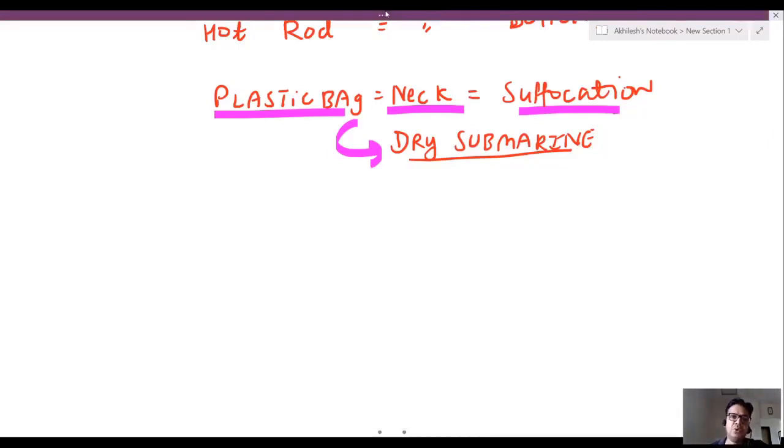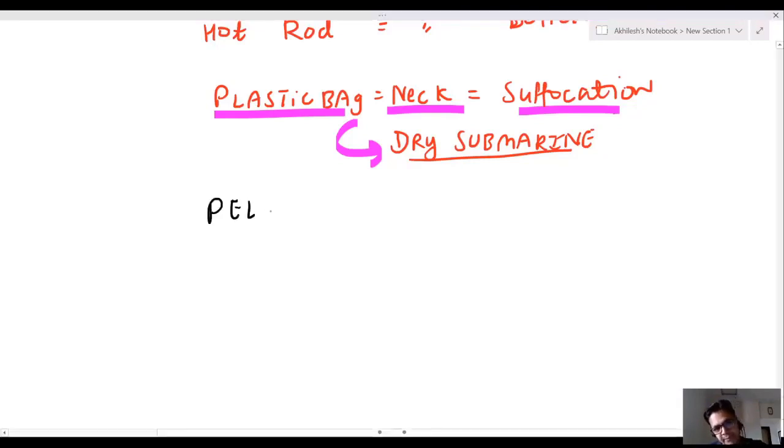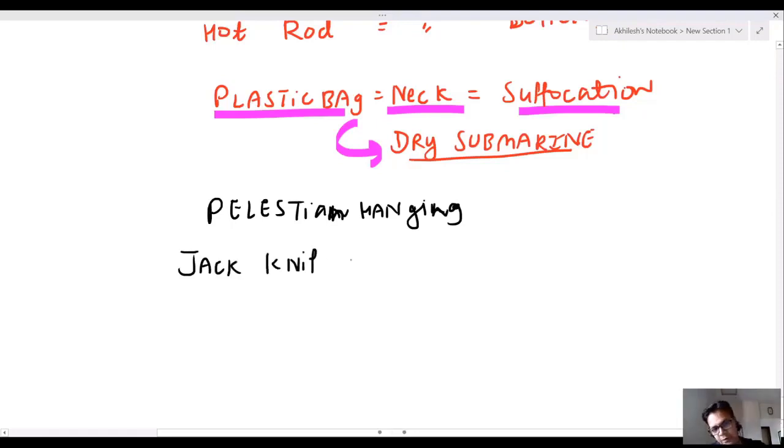Now, last two tortures. One is Palestinian hanging. Second is jackknife position.